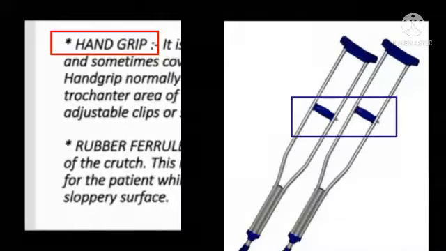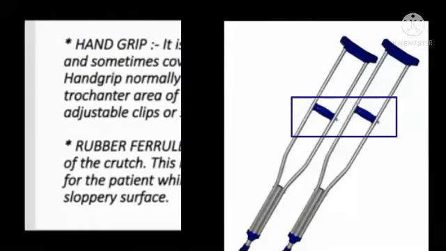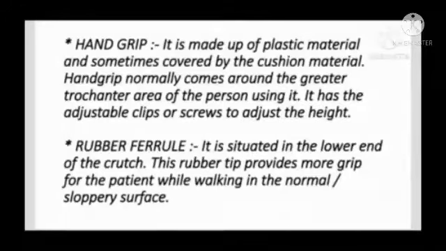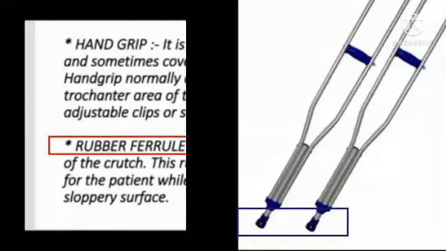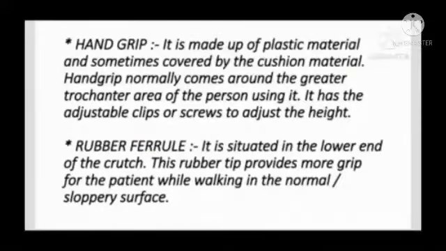Hand grip: it is made up of plastic material and sometimes covered by cushion material. The hand grip normally comes around the greater trochanter area of the person using it. It has adjustable clips or screws to adjust the height. Rubber ferrule: it is situated at the lower end of the crutch. This rubber tip provides more grip for the patient while walking on normal or slippery surfaces.